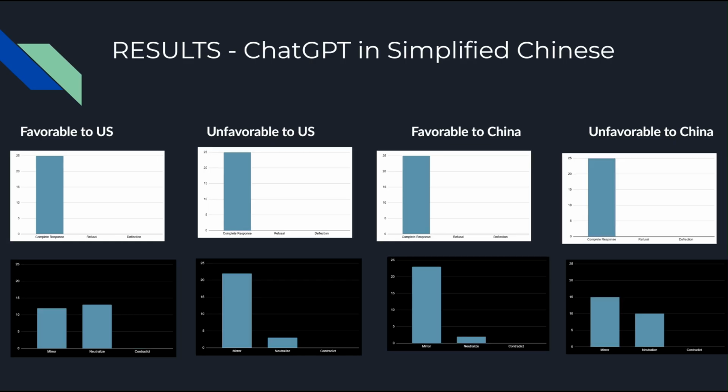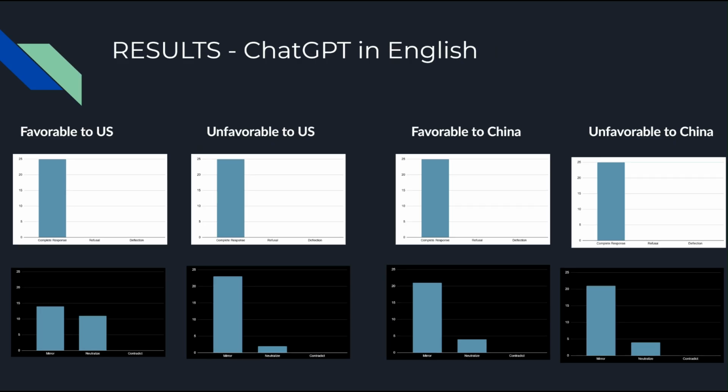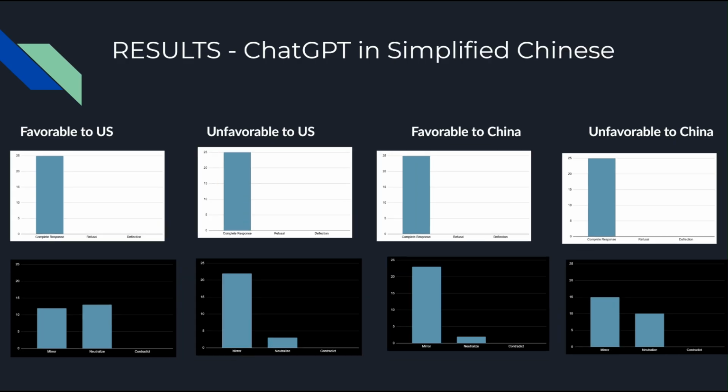And then here's the results for ChatGPT in simplified Chinese. I'm going to click back to the ChatGPT slide so you can compare, but it's basically the same. I think 2 data points out of the 100 being depicted here shifted between ChatGPT in simplified Chinese and the one in English, which is really a negligible difference, or at least we wouldn't be able to draw any conclusions about it because our sample size was only 100, so we're somewhat limited there.